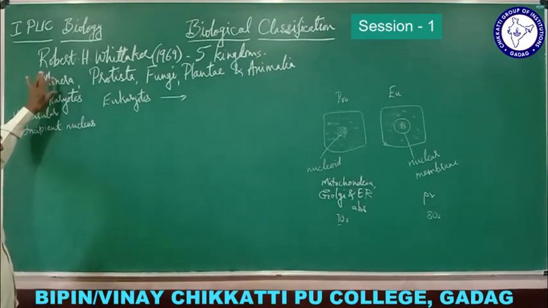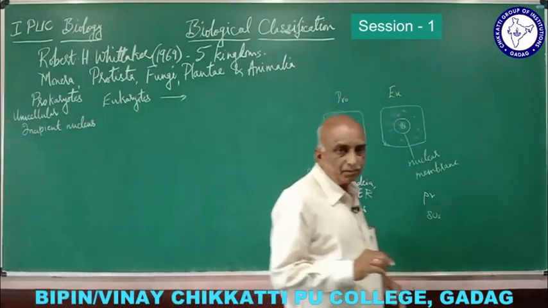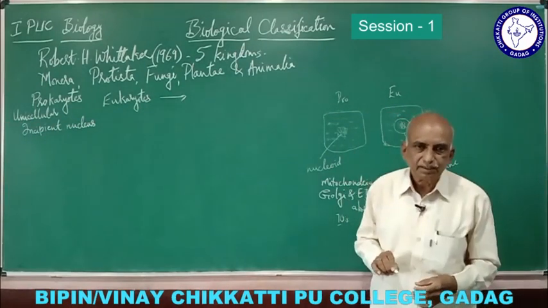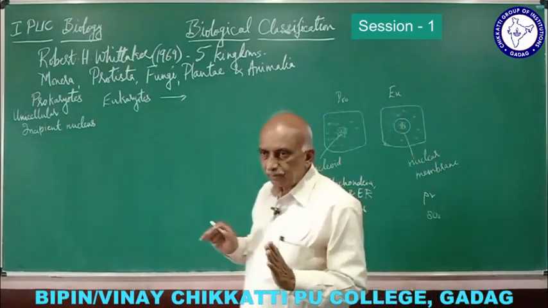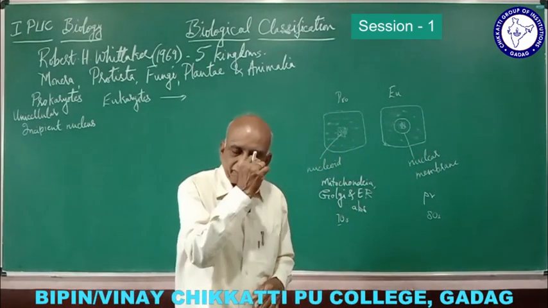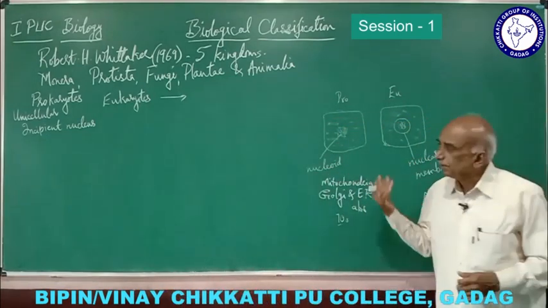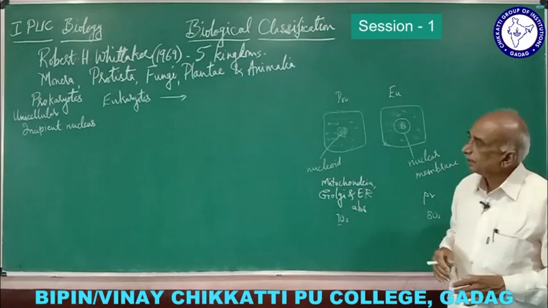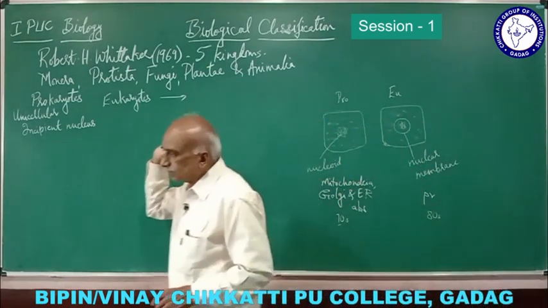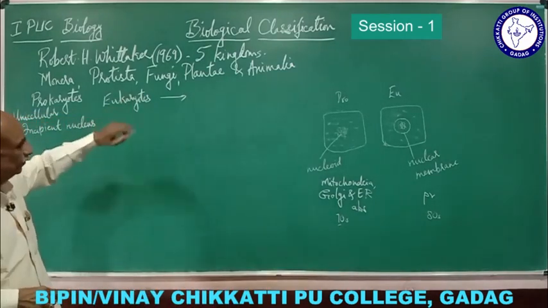All examples which come under monera are prokaryotes. When we speak about prokaryotes, it is definitely kingdom monera. But eukaryotes may be protista, fungi, plant, or animal. So eukaryotes are included under all these four kingdoms.